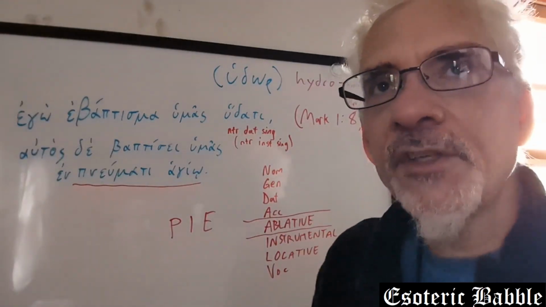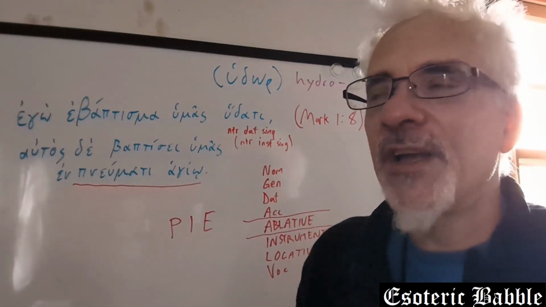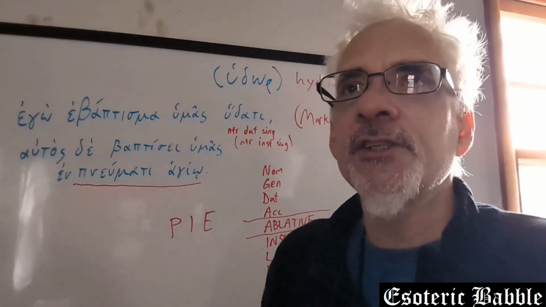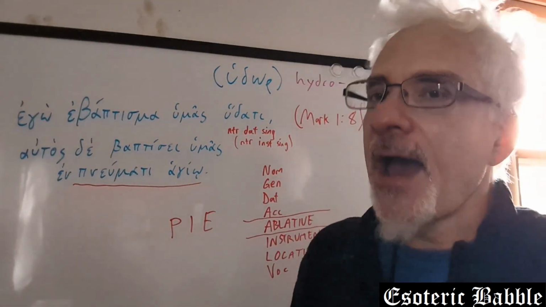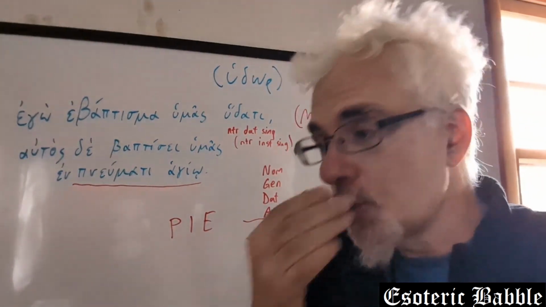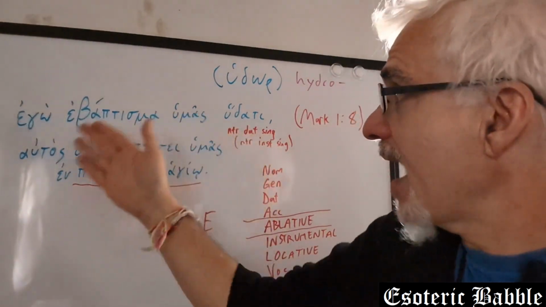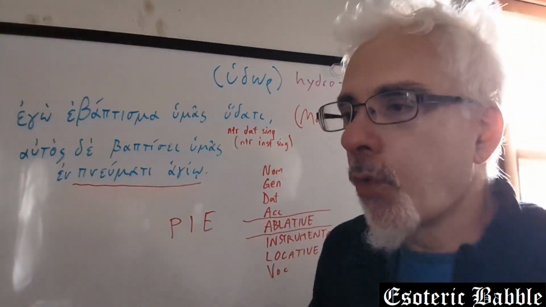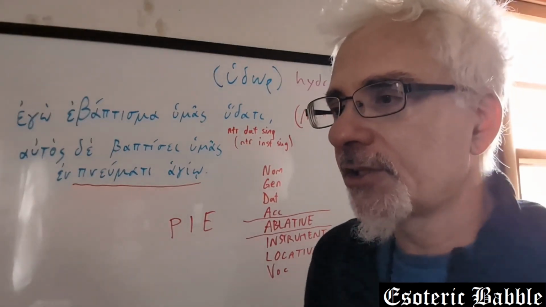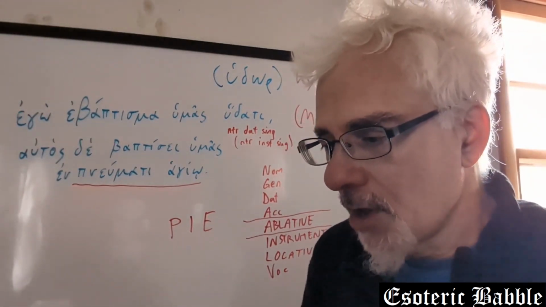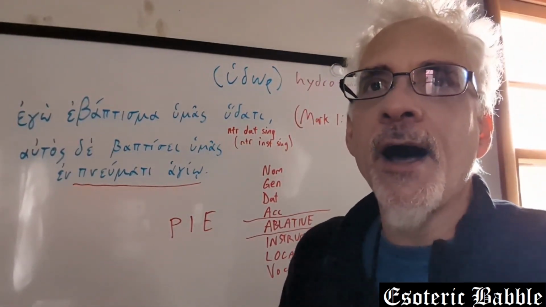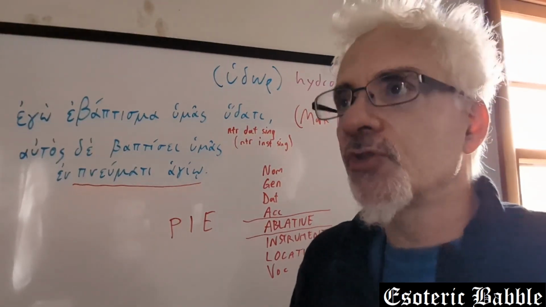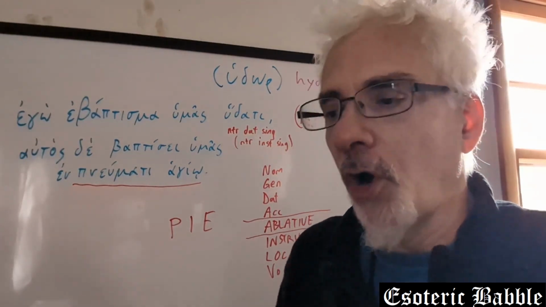So just quickly, I want to plant one other seed, which has to do with translation, and that is as follows. To assume that this passage has only one correct English translation is probably wrong. Actually, I think it's demonstrably wrong.